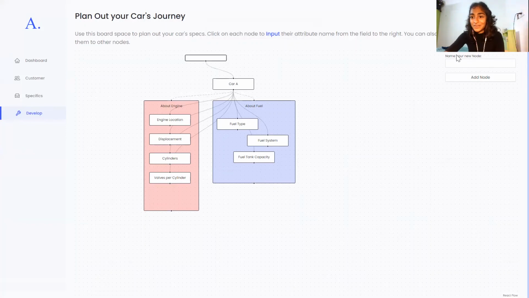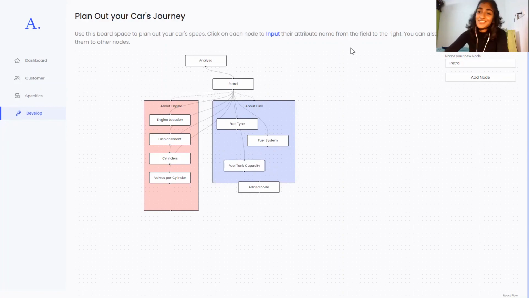They can just name their car family. Let's say they want to name it Analysa. They can name their car, they can name their fuel type, they can say if they want petrol or not. They can add more nodes, and they can connect these nodes to older nodes, and so on. And that's why I enjoyed this page.